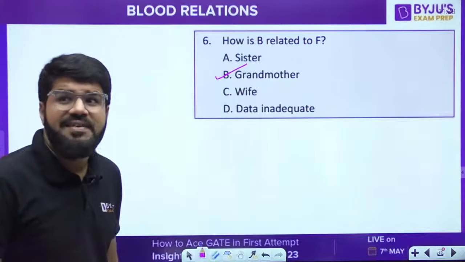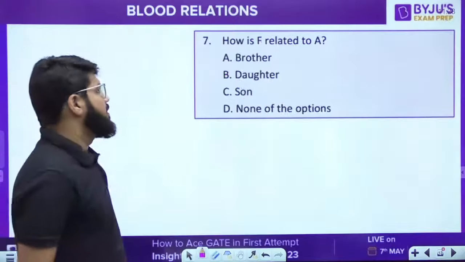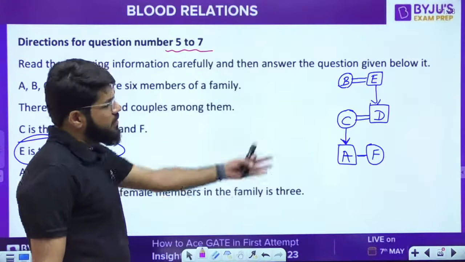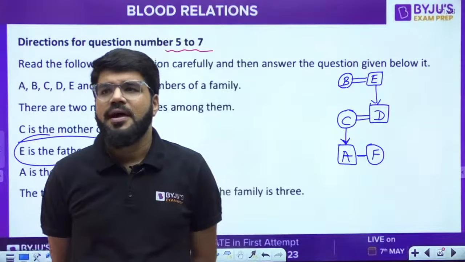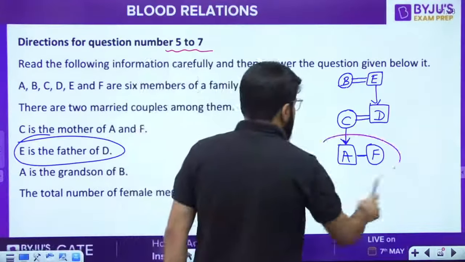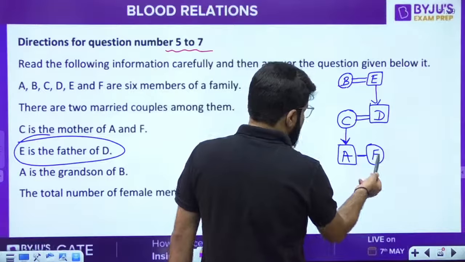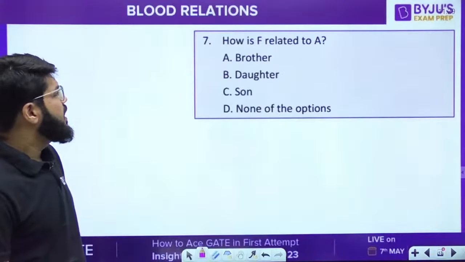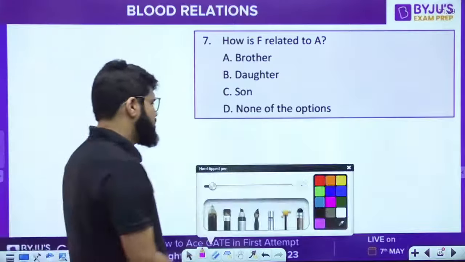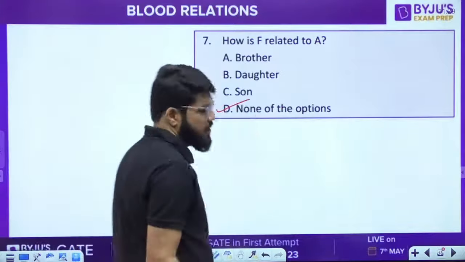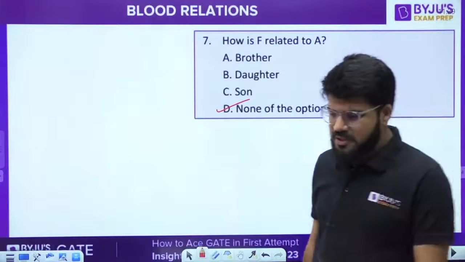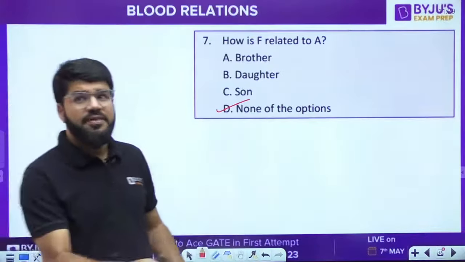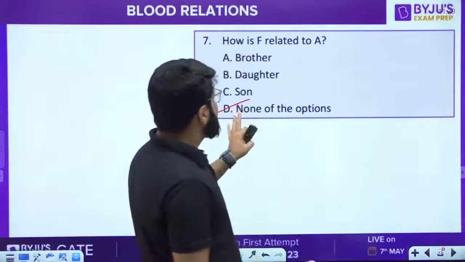Sham and Adil, let's talk about the 7th. How is F related to A? Simple. They are siblings, and F is the female, so F is the sister of A. None of these options. Option D, sometimes that is also possible, just to make you think twice. They are siblings, but F is a female, so F should be sister to A.